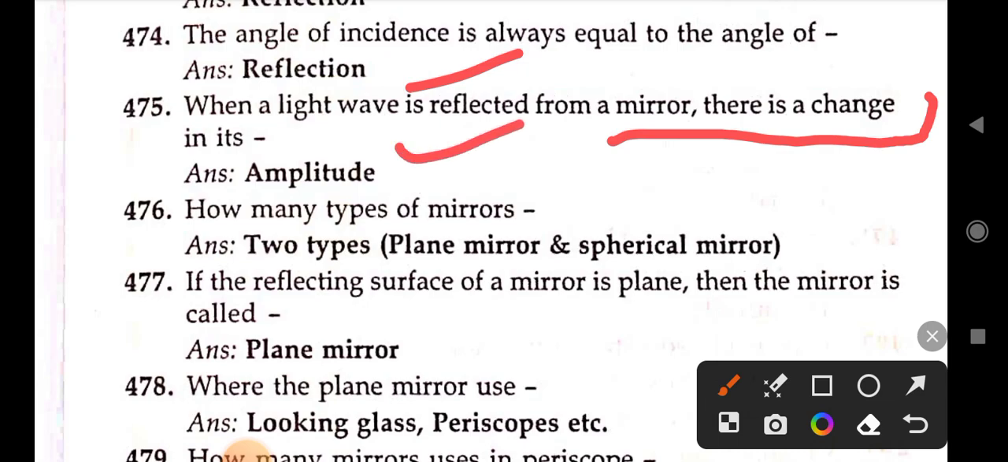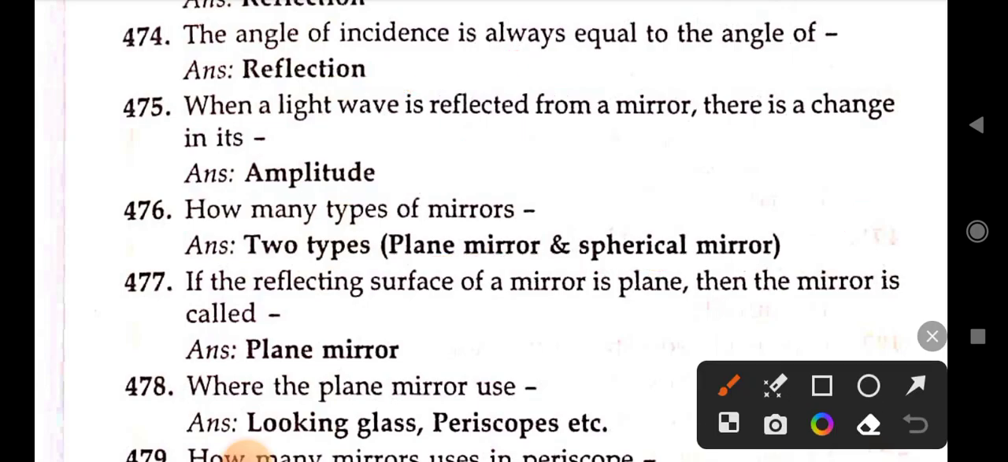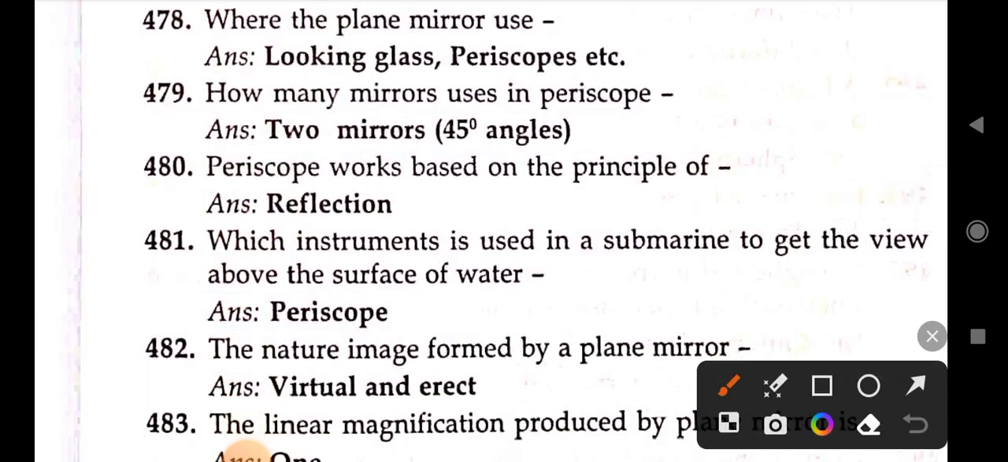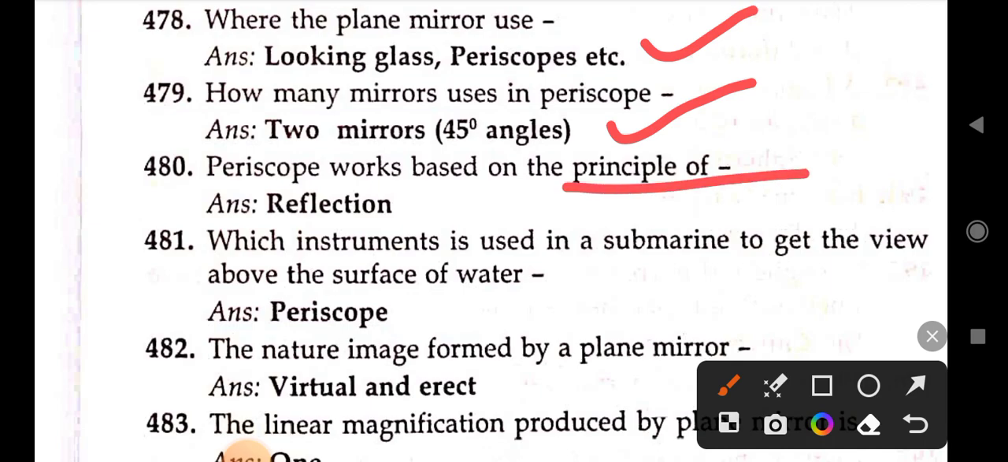Next, how many types of mirror? Right answer is 2 types: one is plane mirror and one is spherical mirror. Next, if the reflecting surface of a mirror is plane, then the mirror is called a plane mirror. Next, where is the plane mirror used? Right answer is looking glass, periscope, etc. How many mirrors are used in a periscope? Right answer is 2 mirrors at 45-degree angles. Periscope works on the principle of reflection.